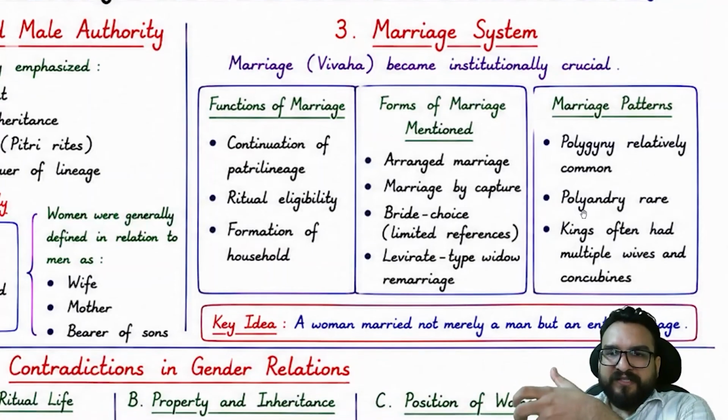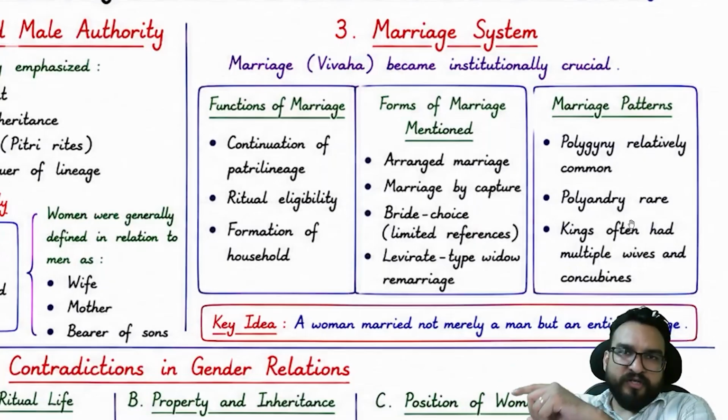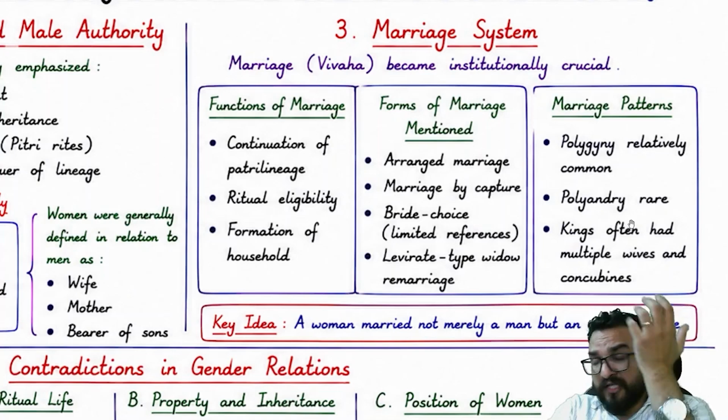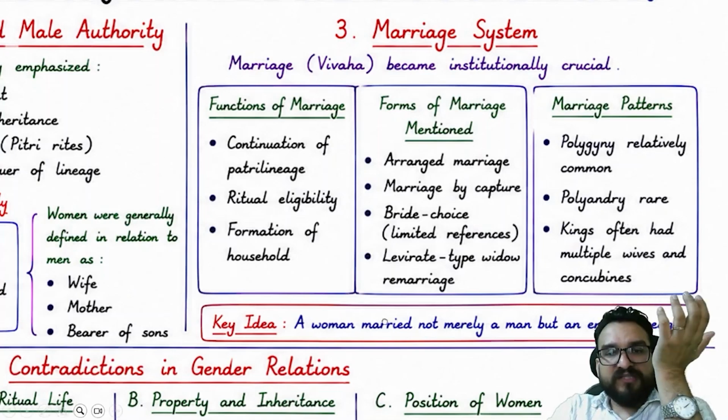Marriage patterns generally monogamy, but polygyny is also seen. Polyandry rare. I have told you two tribes. You can remember that, and you must be knowing that Kinnaur, Jaunsar-Bawar region. This is being practiced.